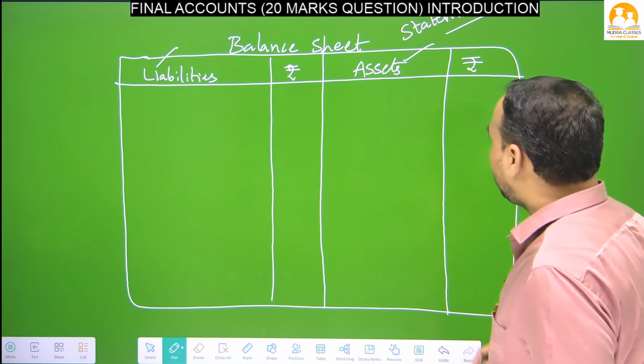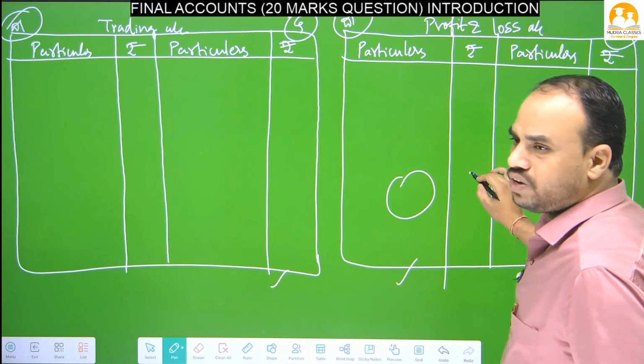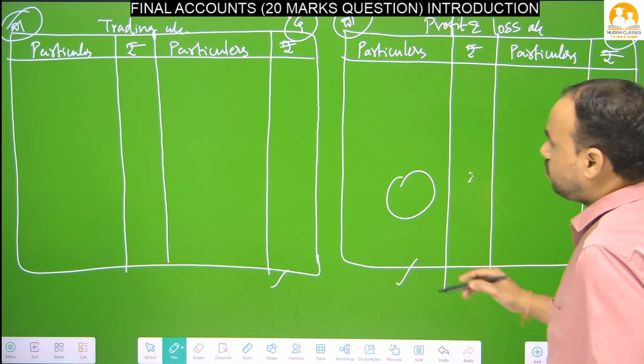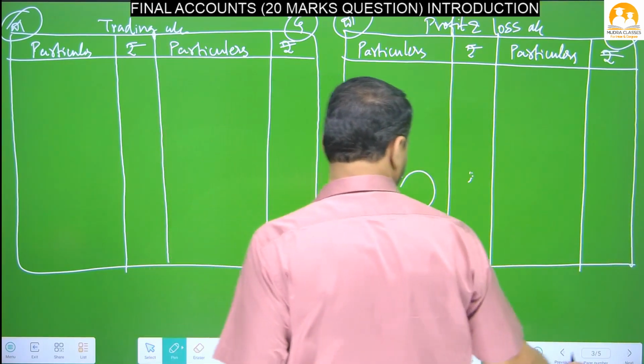In the profit and loss account we will find out how much profit we got and how much loss we got. Okay, now I will explain what items will come in the trading account. Now I will explain it better.